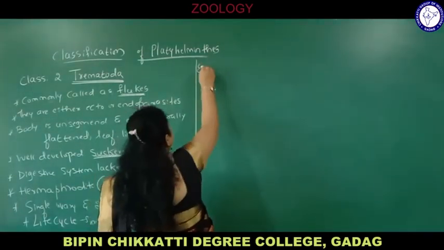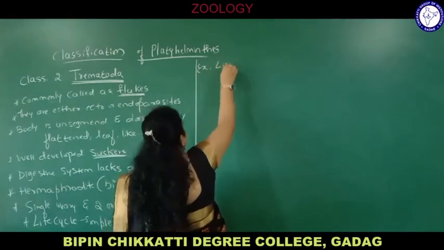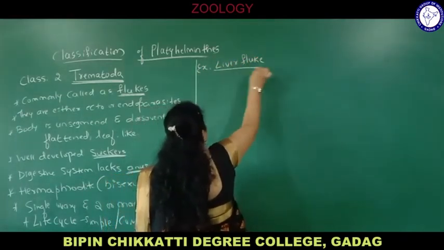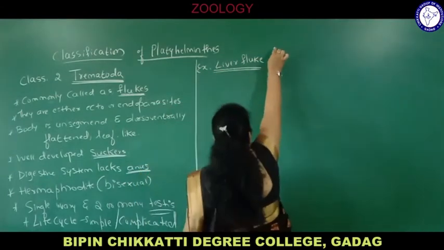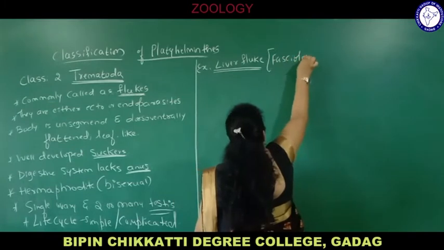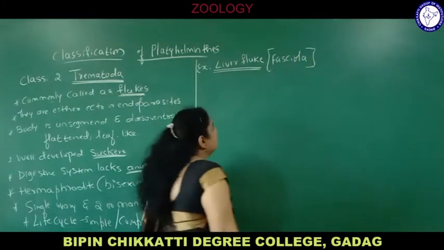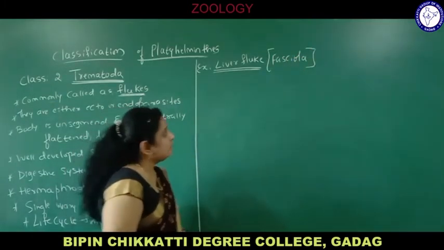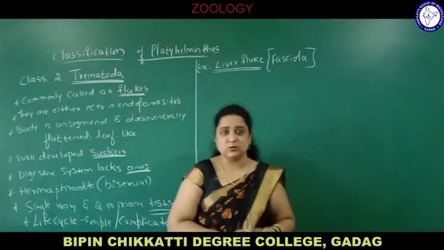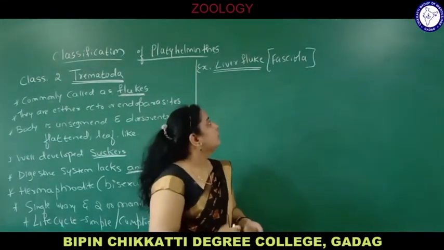Example, liver fluke. Scientific name is Fasciola hepatica. Hepatica means, the meaning of hepatic is liver cells. So it is commonly called liver fluke.